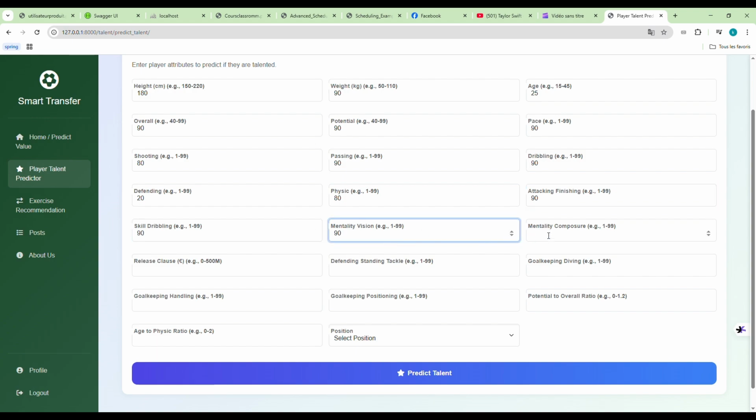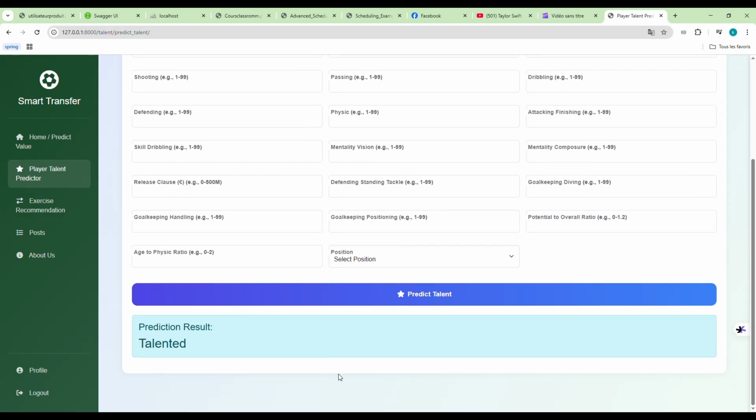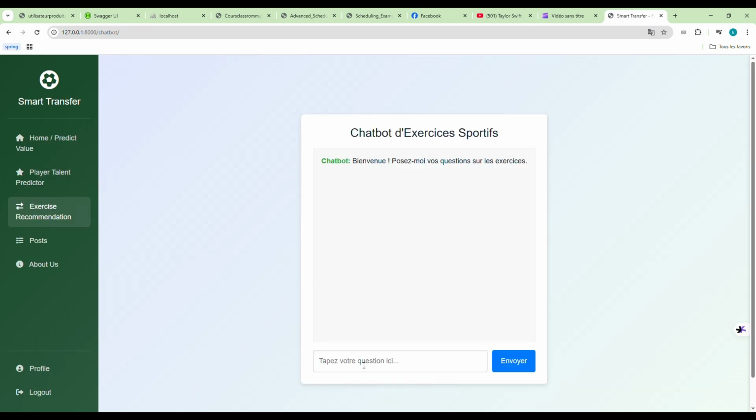values that are not suited to an attacker. That's why we will put small values in defending. We will focus on an attacker. Goalkeeping 10 by 99. We will select the age, physique ratio, and their position, which is an attacker, as we already said, and the prediction result, which thankfully is talented.